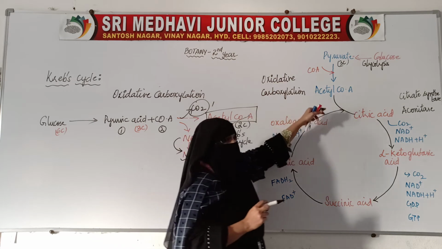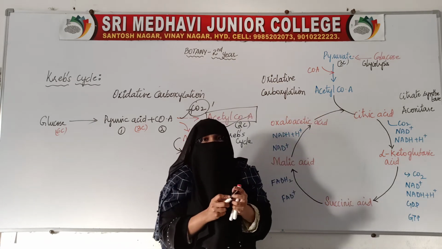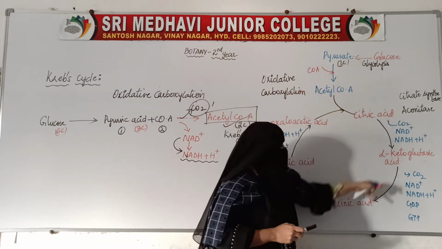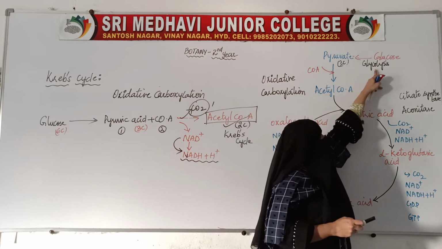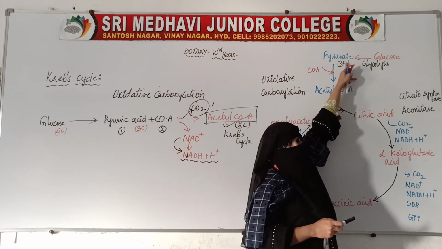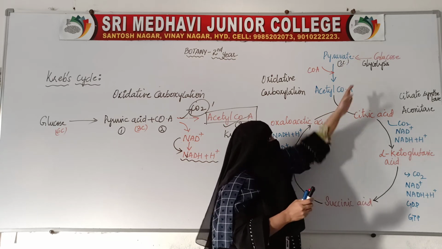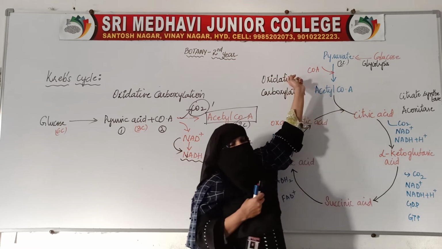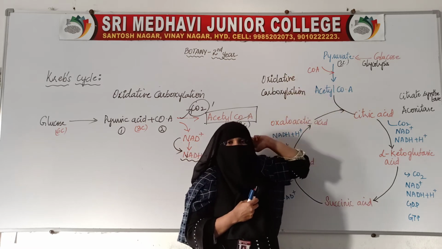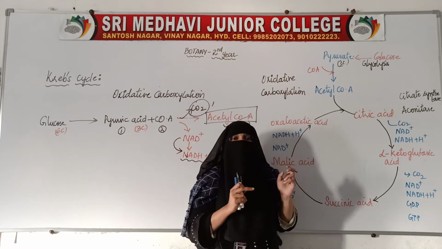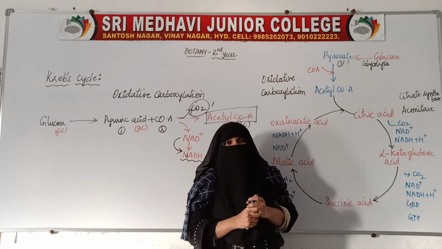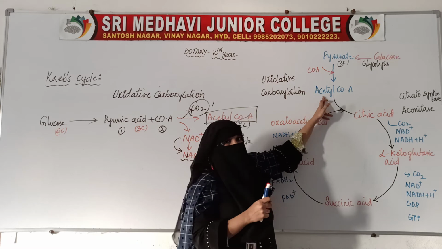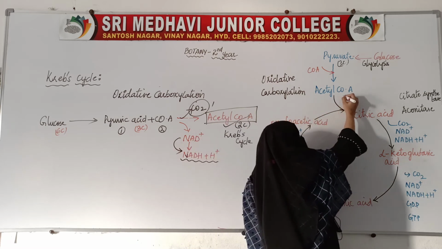So in between glycolysis and the Krebs cycle, there is one small step, which is called oxidative decarboxylation, where 1 carbon dioxide is released and 1 NAD plus is changed into NADH plus H plus with the formation of acetyl coenzyme A. This is a 2-carbon compound.